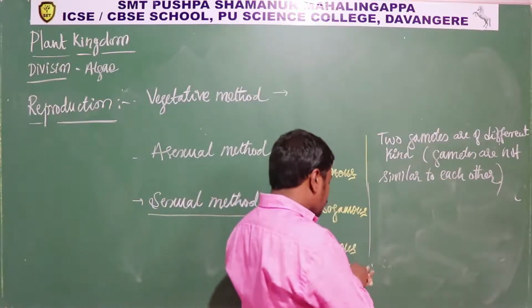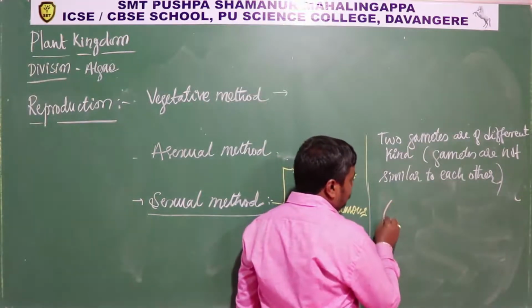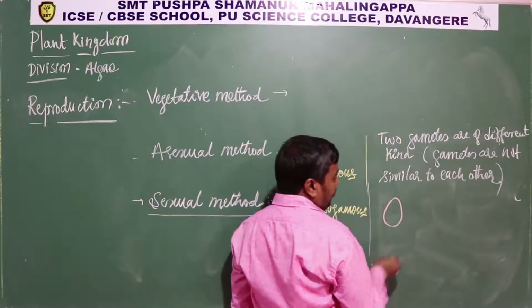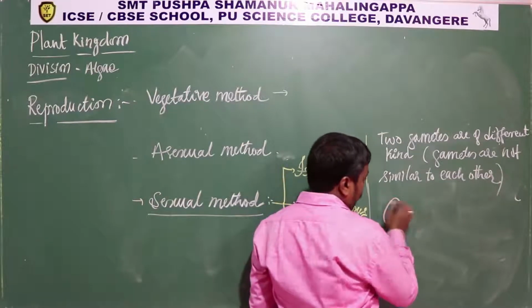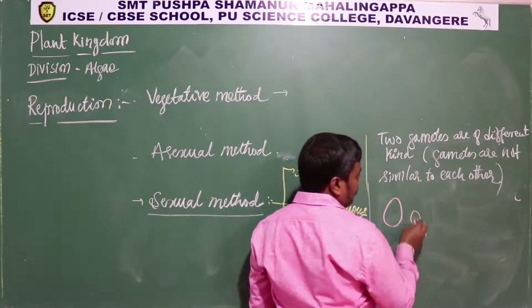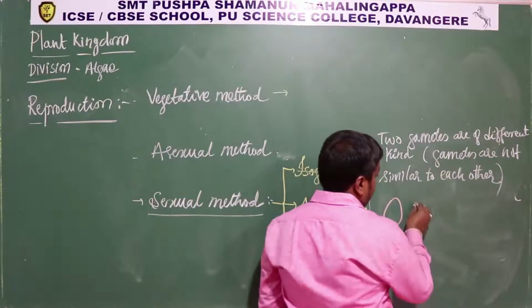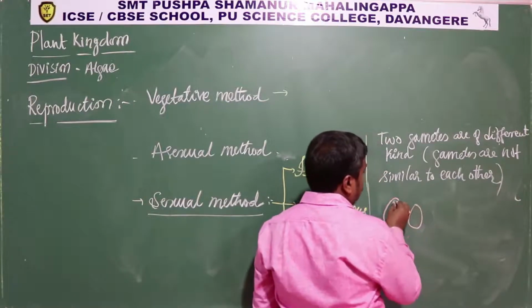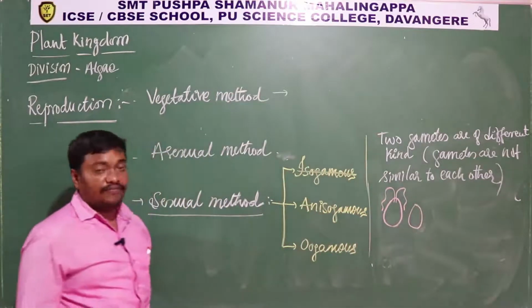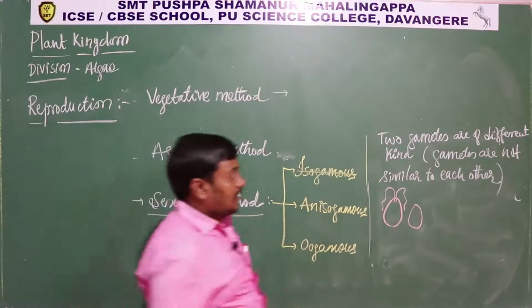Okay, so in anisogamous let me take one example. One gamete is there, larger gamete, and another one is smaller gamete, right, a little bit larger. One is having flagella, another one having no flagella. So this is anisogamete.